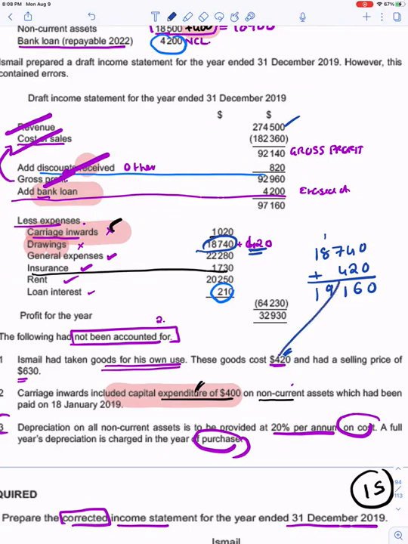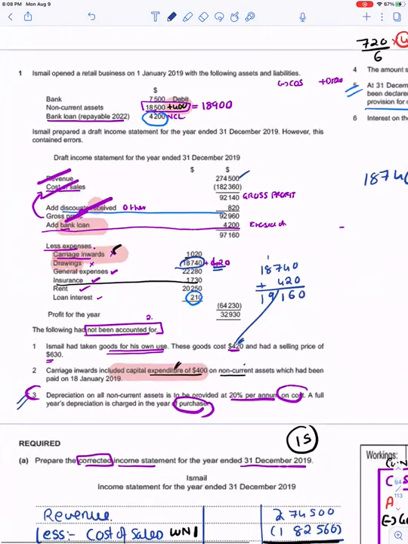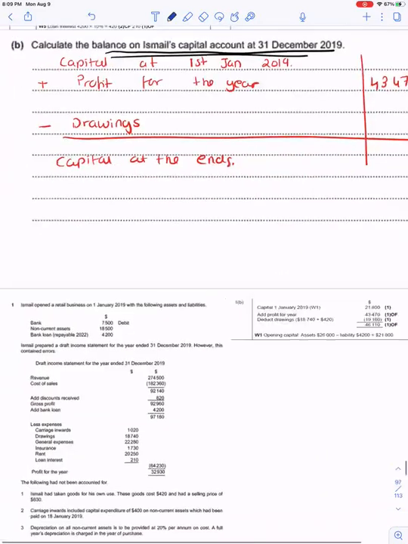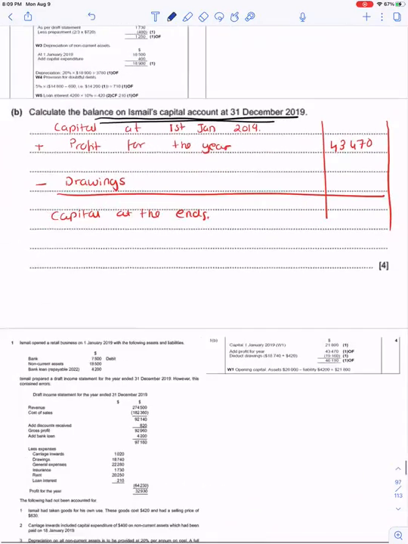This goods for own use is added, so I will add it over here. 18,740 plus 420 gives us 19,160, and this I would subtract over here.